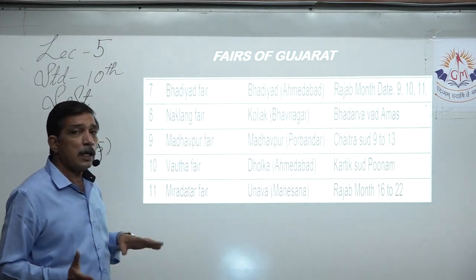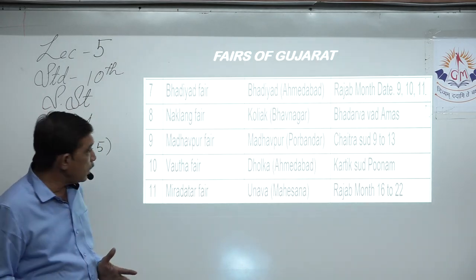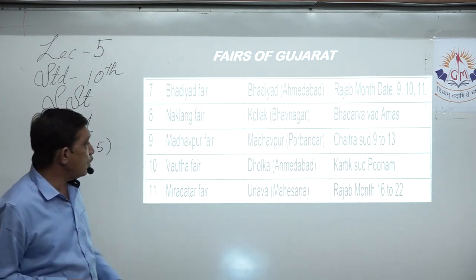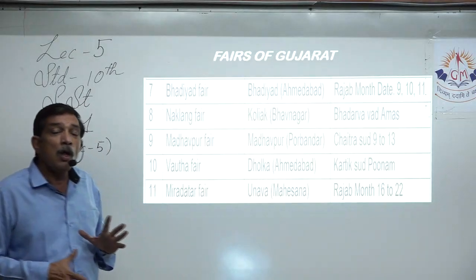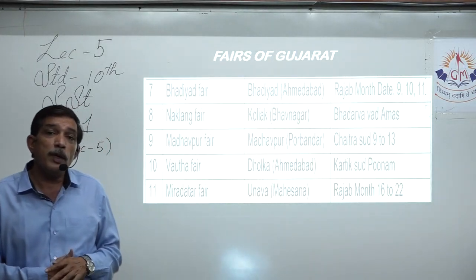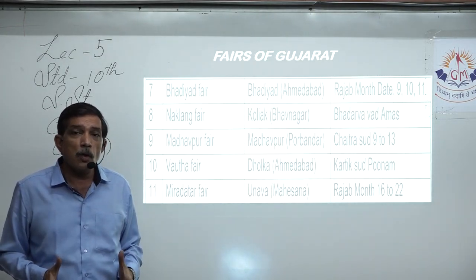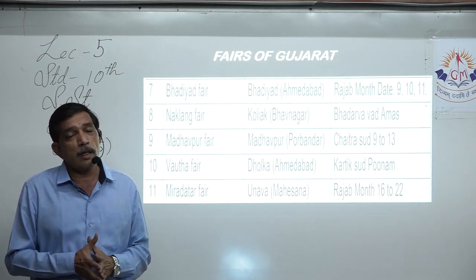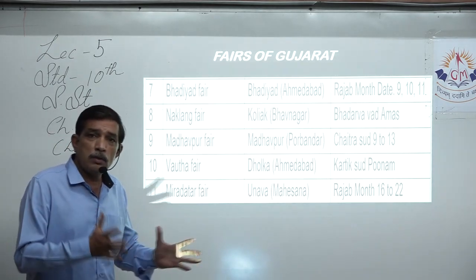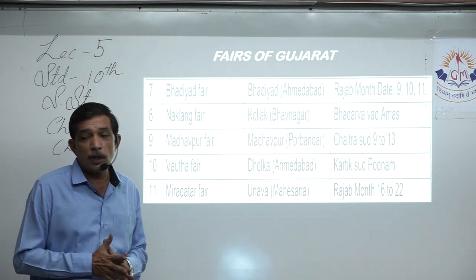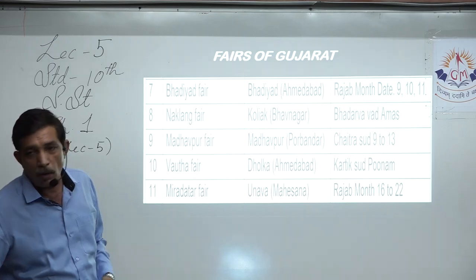Mira Datar fair, again it's a Muslim fair, so it will be held during the Islamic month of Rajab 16 to 22. It is held at Unnava, Mehsana. Mind you, this is a very, very famous fair. Not only the Muslim people, the local people and people belonging to other religions also come over there to offer their prayers and to worship God. So in this way, there is unity and diversity which we see over here. Yes, God does not belong to only specific people, God belongs to all the people.